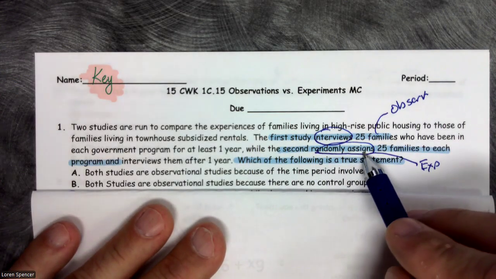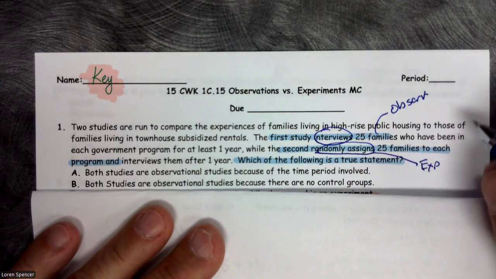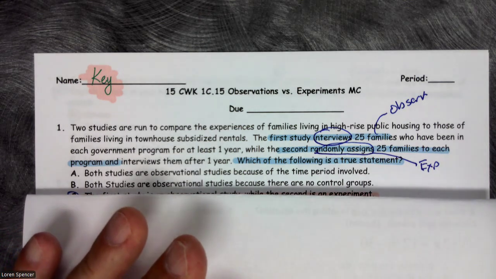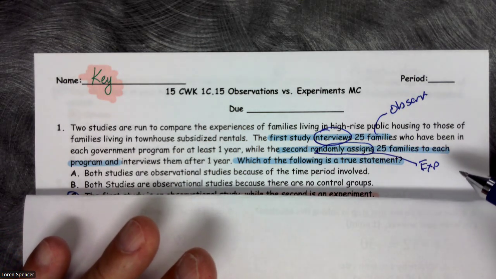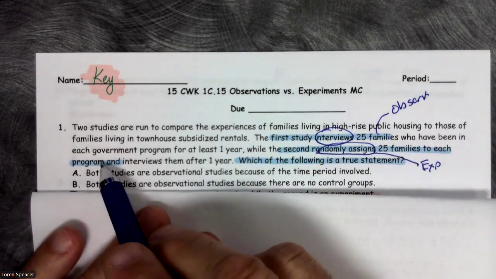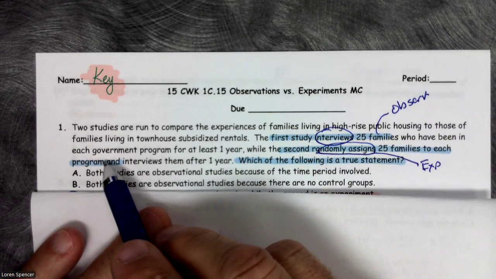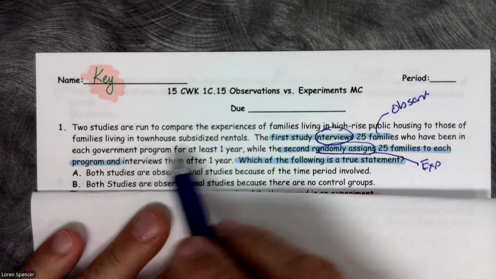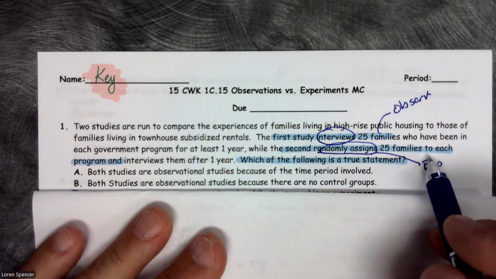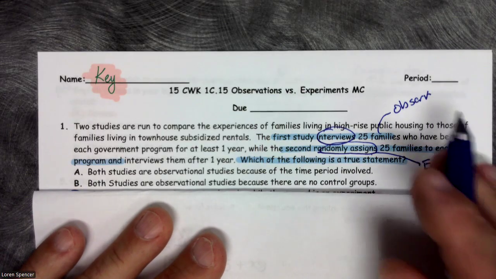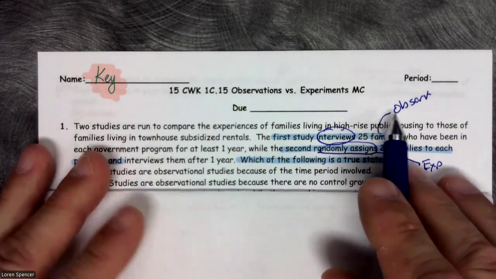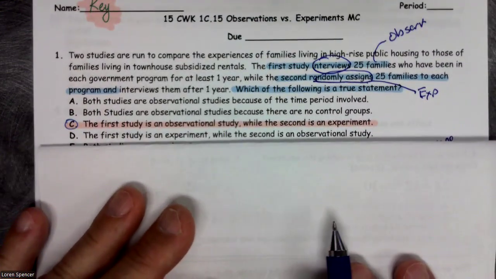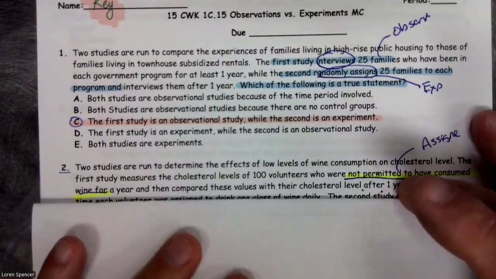The second study was randomly assigned. If I see the word assign, I'm probably going to say experiment. It assigns 25 families to each program, so we're assigning them to both programs. So we have a comparison. This is definitely an experiment because we have random assignment to two or more programs for comparison. So the first one appears to be an observational study and the second one appears to be an experiment, and that's letter C, which you already had seen. All right, moving on.